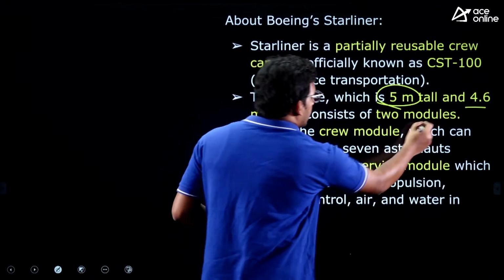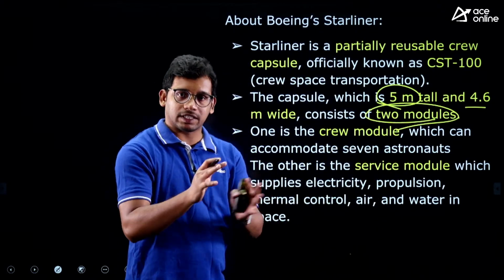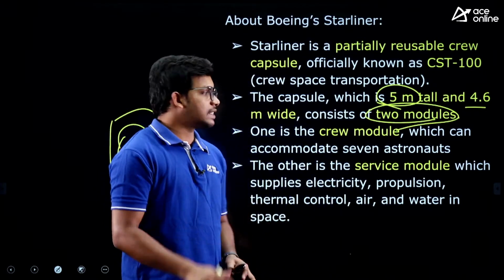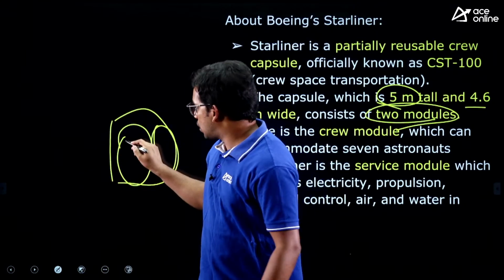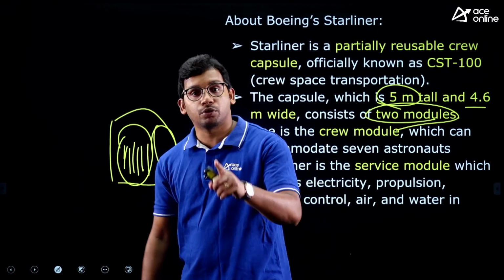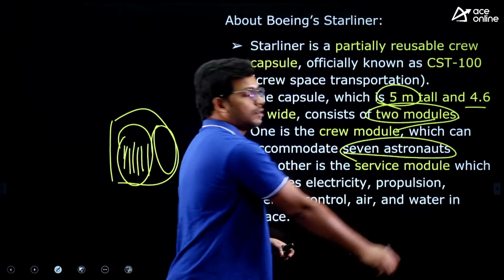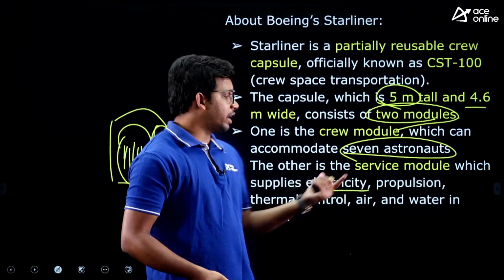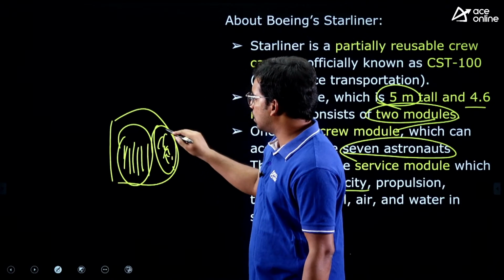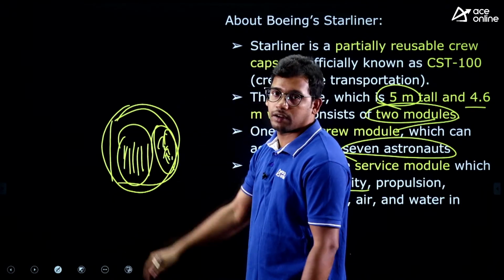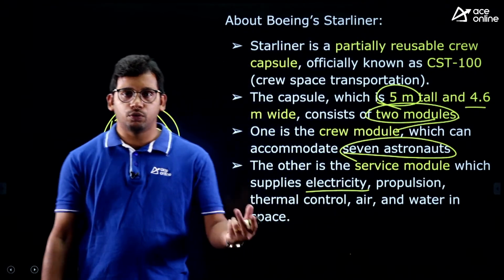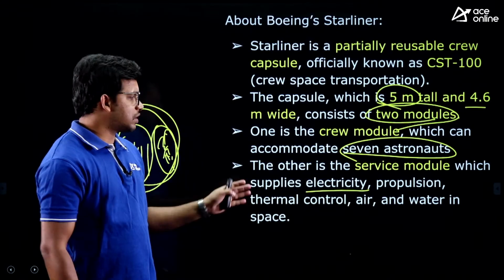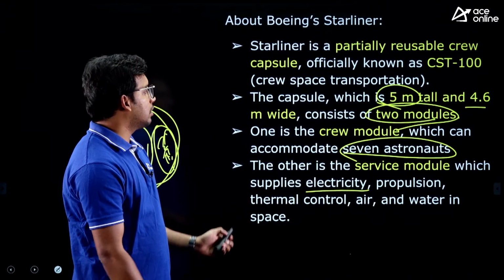There are two modules, that means two systems within the satellite. One is for the people, the crew. It can have a capacity of up to 7 people, so 7 astronauts can sit in this module. The other one is the service module, where electricity supply, propulsion, air, water, everything is carried. So one is for astronauts to sit and do their activities, and the other is for things like electricity supply, oxygen cylinders, air, water, everything, right?